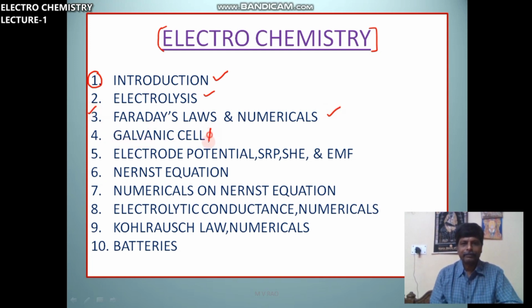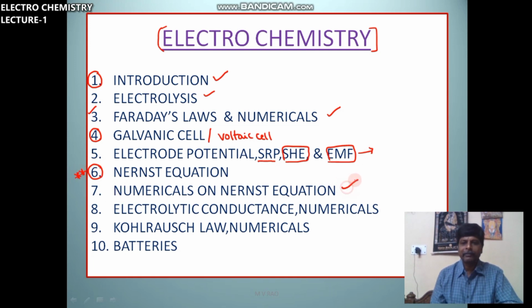Galvanic cell or voltaic cell, it is the fourth one. Electrode potentials, standard reduction potential, standard hydrogen electrode, SHE, and EMF, it is one class. Nernst equation is important.